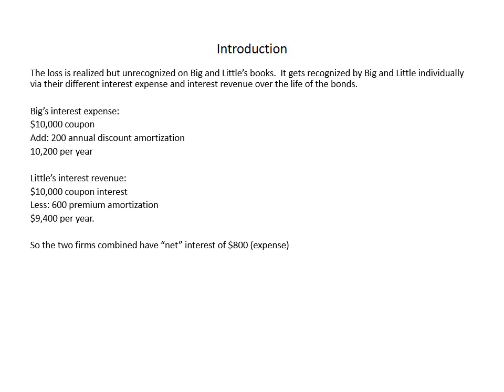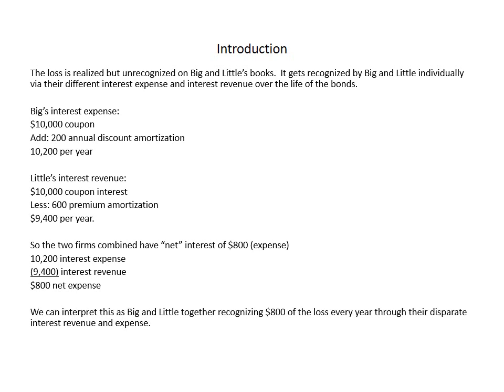Net those two things together, and we have net interest expense of $800. Again, $10,200 interest expense on Big's books, $9,400 interest revenue on Little's books, net difference $800 as a net expense. We can interpret this as Big and Little together recognizing $800 of the loss every year through their disparate interest revenue and interest expense accounts.